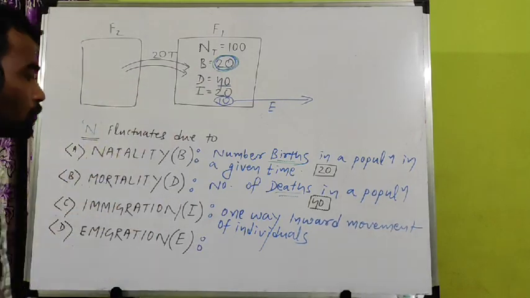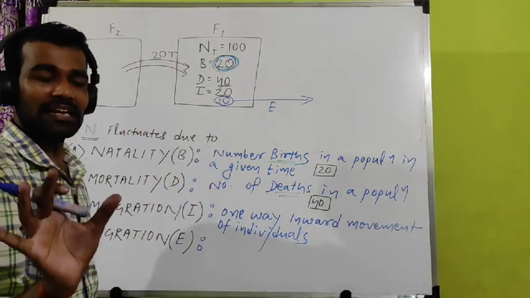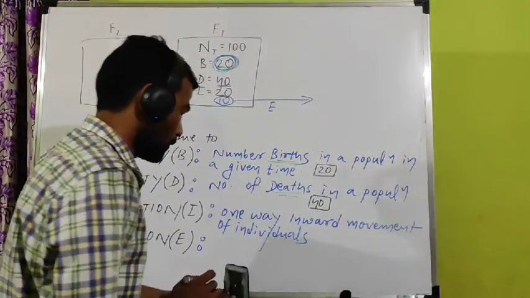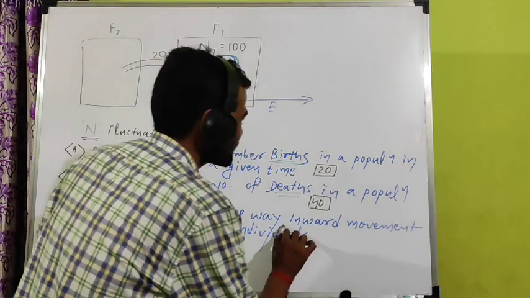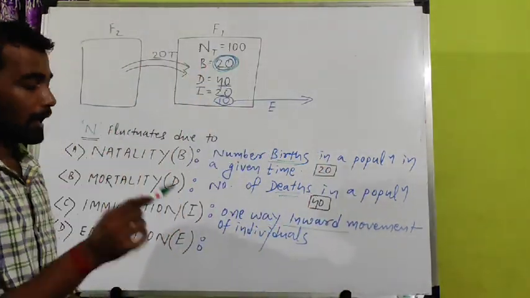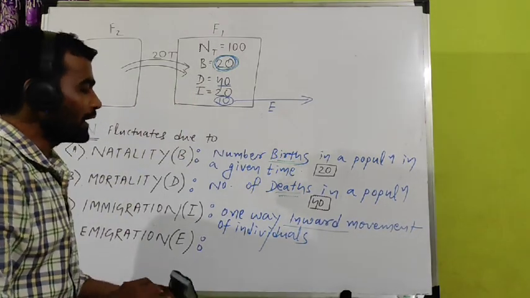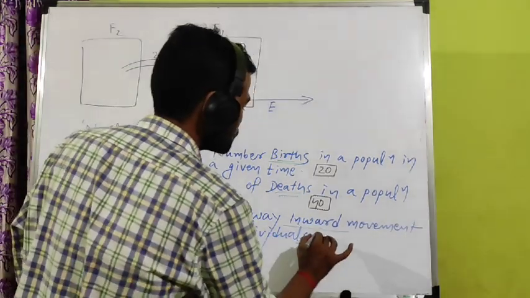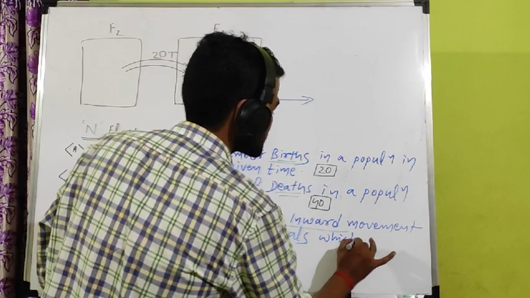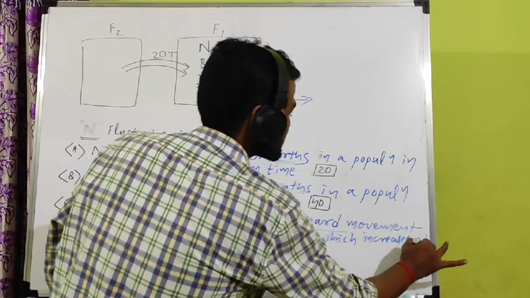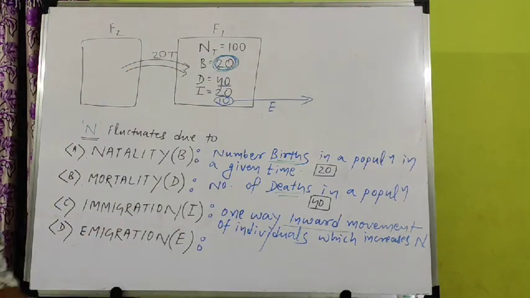The number will increase. So it will increase the population size. You have to remember inward, not outward. One way inward movement of individuals which increases N, the population size or density.